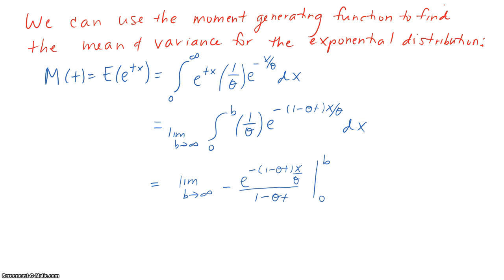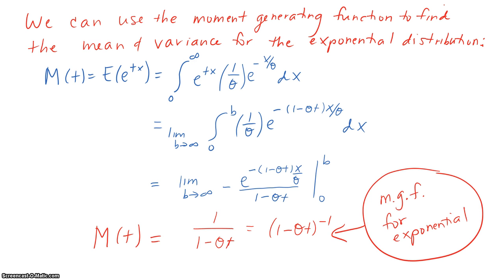And I can work through this problem and show that the moment generating function m of t is equal to 1 over 1 minus theta t, or written differently, 1 minus theta t to the minus 1 power. That's the general form for the moment generating function for an exponential distribution, either of those.